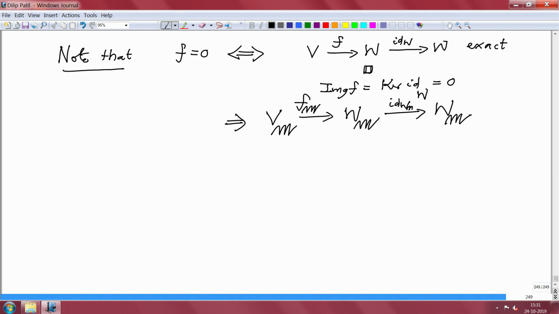That is what we have checked: identity goes to the identity under localization. So if this is exact, this is exact, and that implies Fm is 0. So we have checked that if f is 0, then Fm is 0 for every m, and similarly you can prove the converse. So I will leave the converse, check the converse.